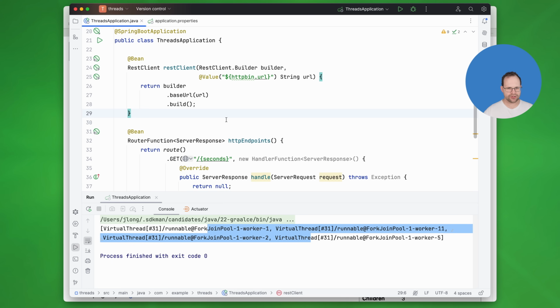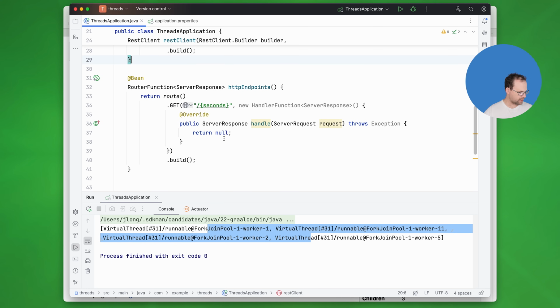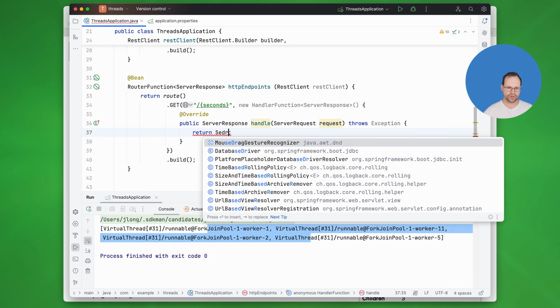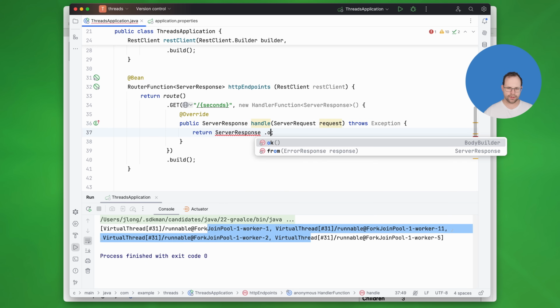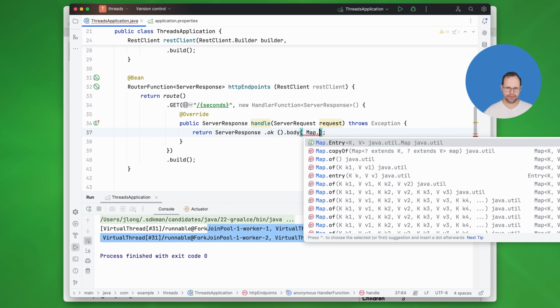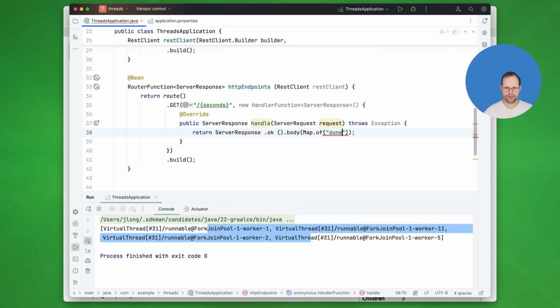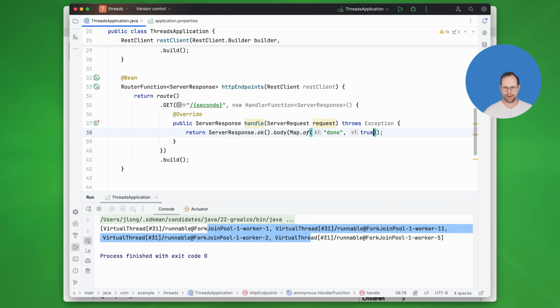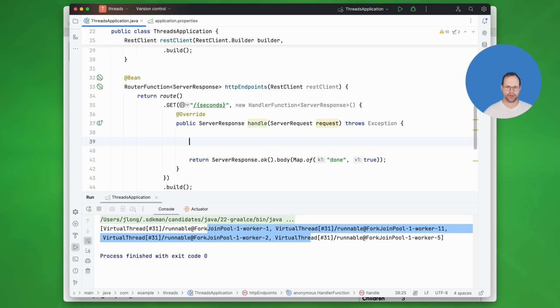And then we need to actually make the request. And so the logic here for the request is pretty straightforward. We're going to inject the REST client here, server response .ok.body, map.of done, let's say true. It doesn't matter, we just need something from the HTTP endpoint. The response is not interesting. It's the time it takes to get the response that is. Okay, and now we're going to make a request to HTTP bin